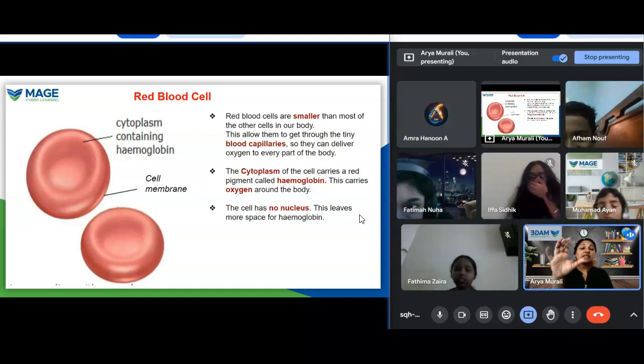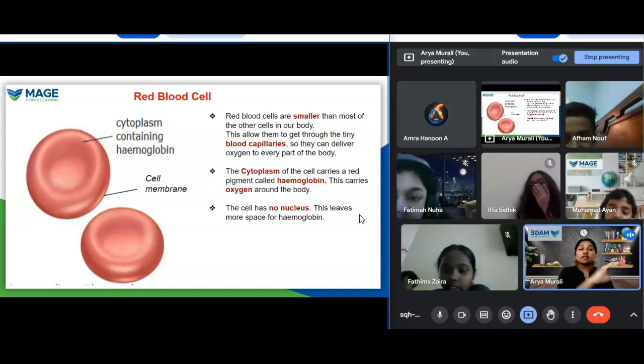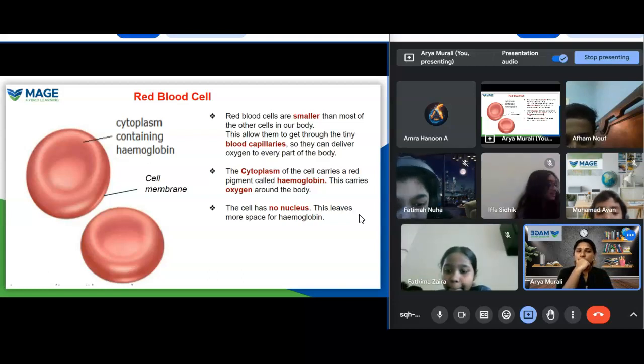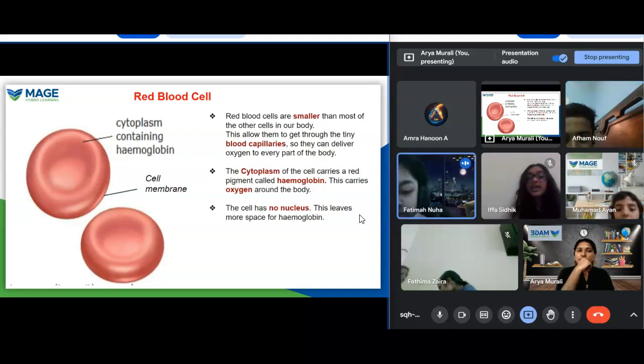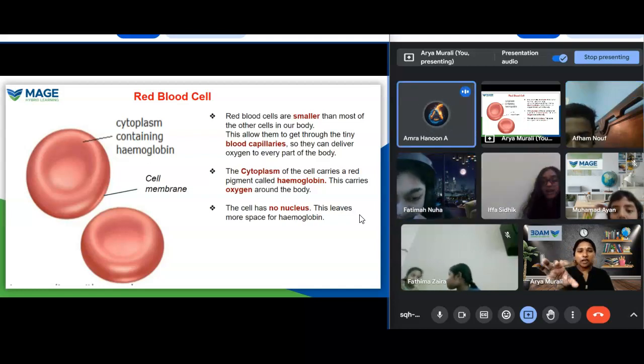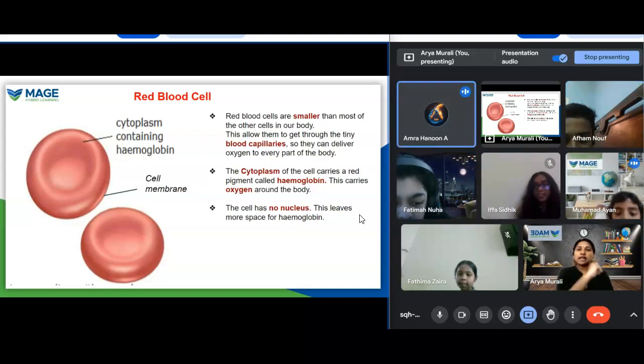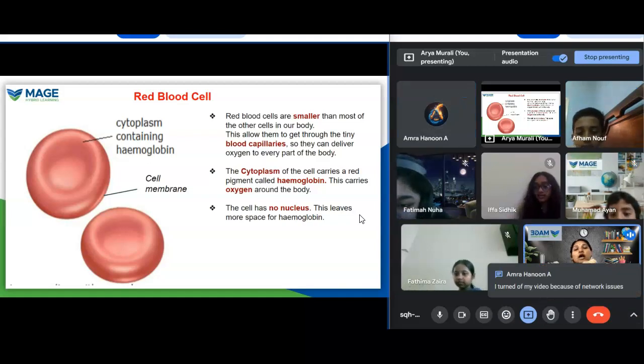The red blood cells are bigger or smaller than other cells? Is the red blood cell smaller? Very good. They are smaller than other cells. Why is it smaller?